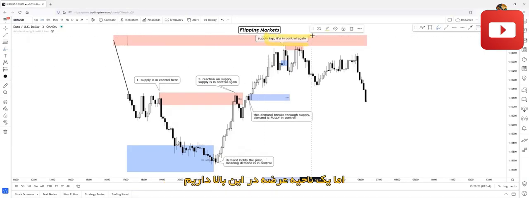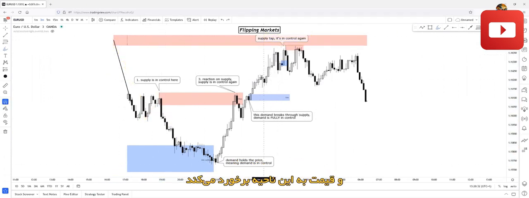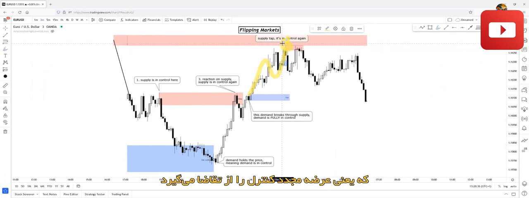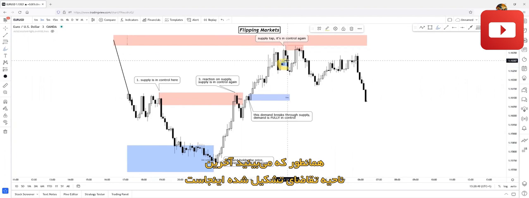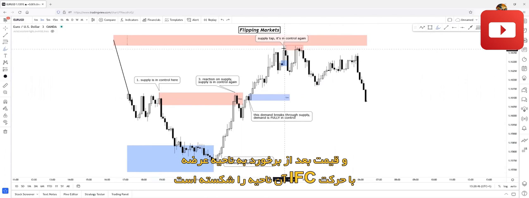But we have a supply zone up here, which was the extreme of the move because it started the whole bearish order flow. And the price actually tapped this supply zone, which means supply took over control from demand again. And as you can see, we have this last demand zone right here, which created the inefficient movement and the break of structure to the upside. And price broke through that zone with this inefficient movement after the supply tap.